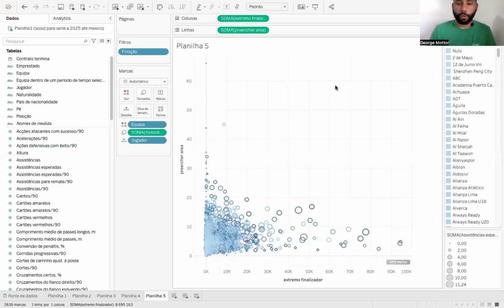Well, obviously, this is a much broader sample, right? If we were to refine this, it would take a very long time to truly find the best opportunities. We'd be increasing the filters to gradually reduce the number of players and genuinely identify the top options across various metrics. Keep in mind, we didn't just consider goals, assists, or anything like that.